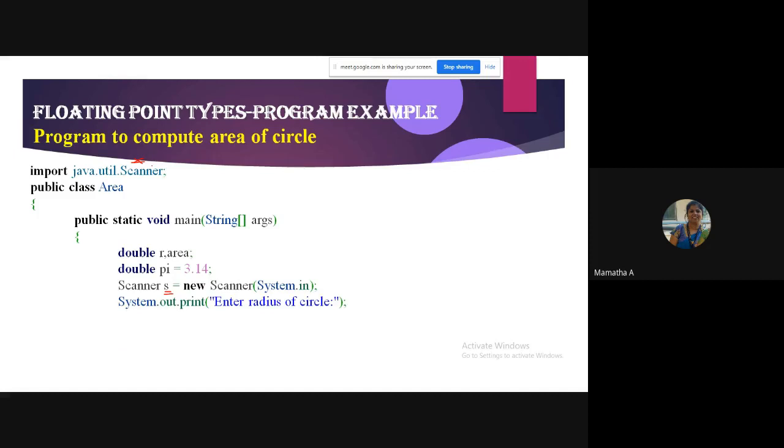I ask the user to enter the radius of the circle. So which method should I use for reading a double? Any idea? Which method of the Scanner class should I use? R is equal to s dot nextDouble, where D is capital. Remember, you should remember this. As I told you in the identifiers rules, if there are two words, leaving the first word, the second word's first letter should be a capital one. Right?